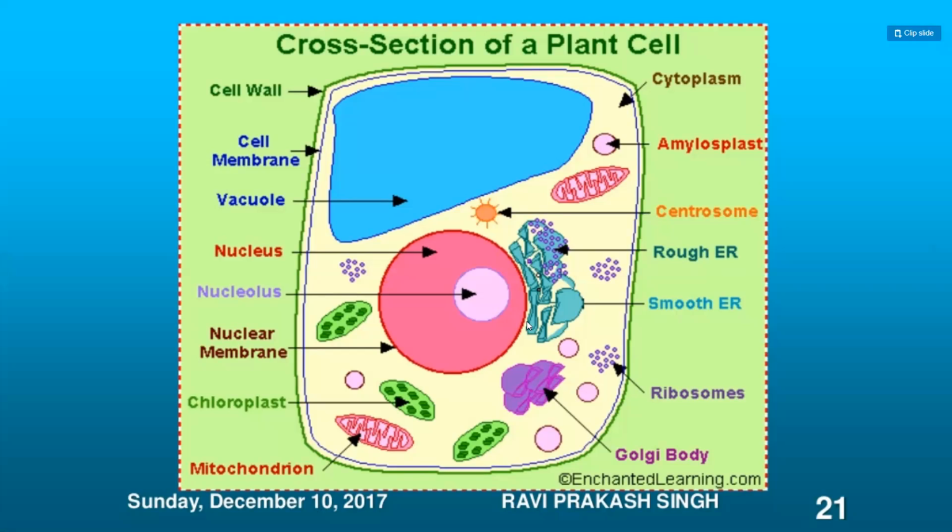Okay. The cross-section of the plant cell will be more clear to you all: they have a cell wall, cell membrane, and vacuole. The nucleus is never in the center in the plant cell. It will always be in the corner, along with the nuclear membrane, chloroplast, mitochondria. And you can see the Golgi body, rough and smooth endoplasmic reticulum. Is it clear? Yes, ma'am.